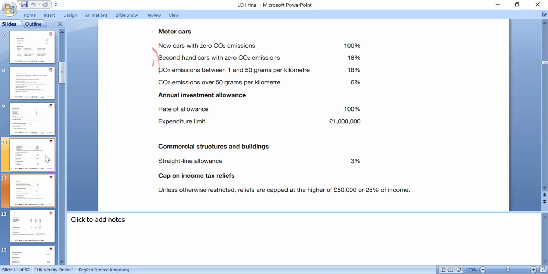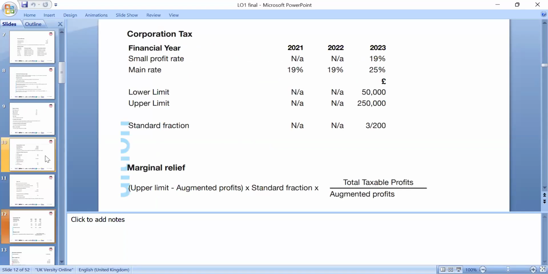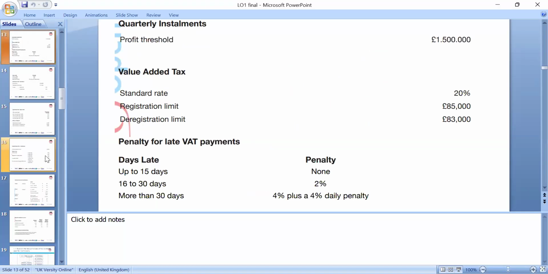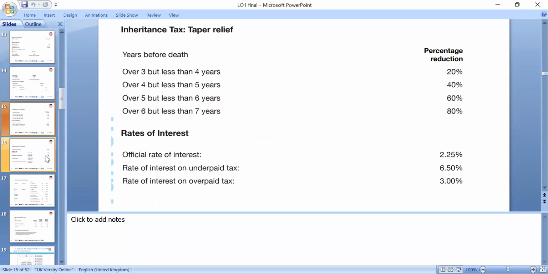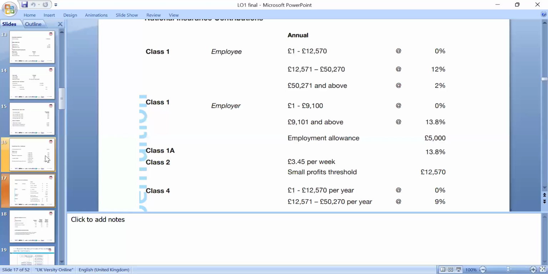If you have more than that, tax will of course be charged. For commercial structure buildings, 3% straight-line depreciation applies. The corporation tax rate is 19%. The VAT registration threshold is 85,000 and deregistration is 83,000. All these we need to keep in mind.